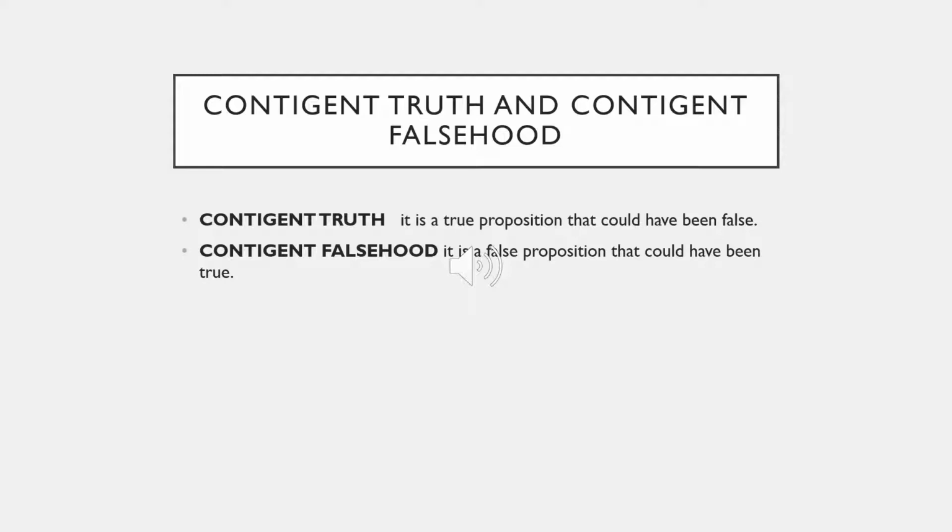So far in this presentation, we have touched on ambiguity, we have touched on vagueness, definitions, use and mention, consistency and inconsistency, implication, equivalence, necessary truth and necessary falsehood, contingent truth and contingent falsehood. And that's what Group 11 has for you.